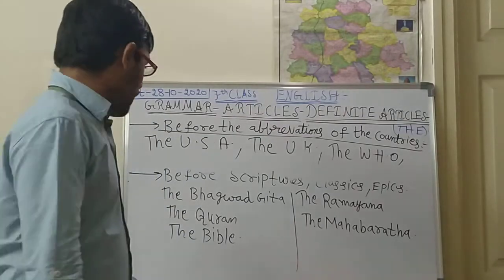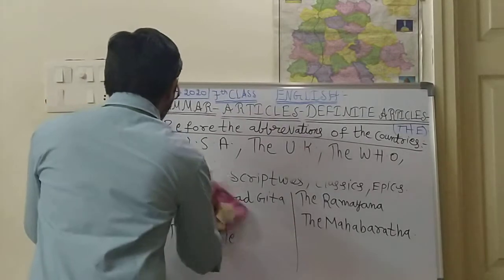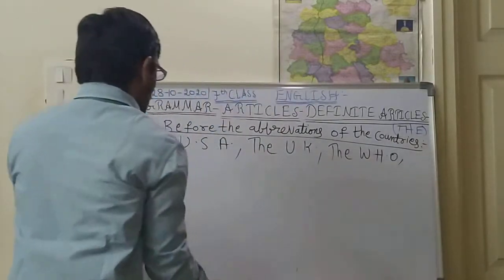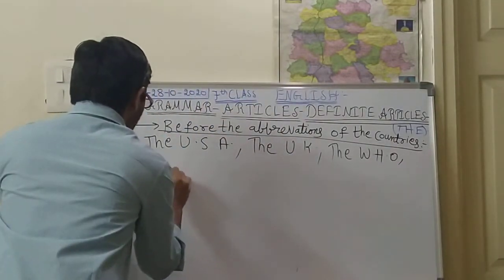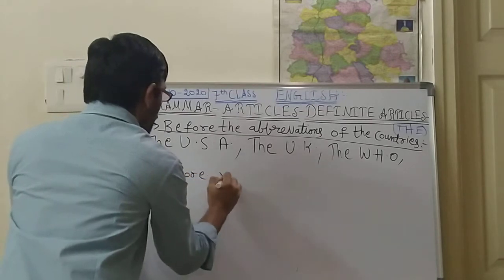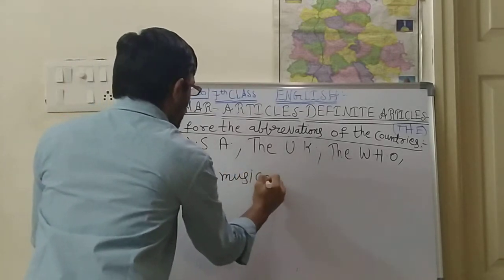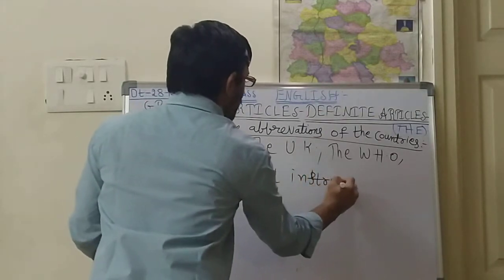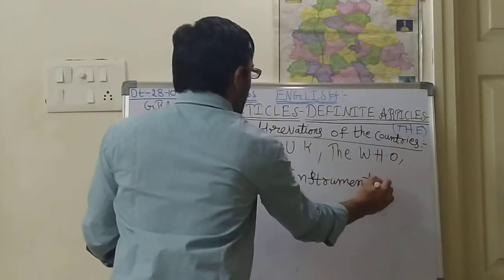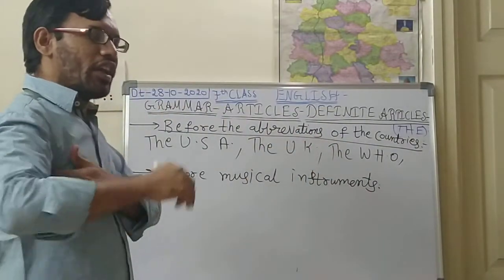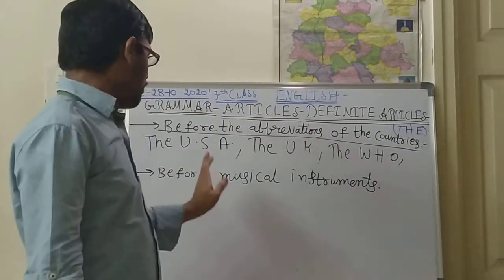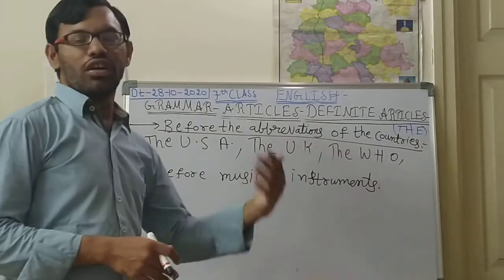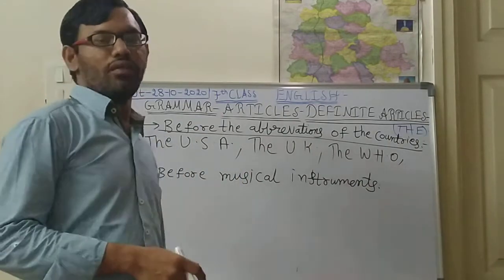Next, where else will we use it? Before musical instruments. Particularly if we are talking about a specific thing, then "the" is used, like the book.